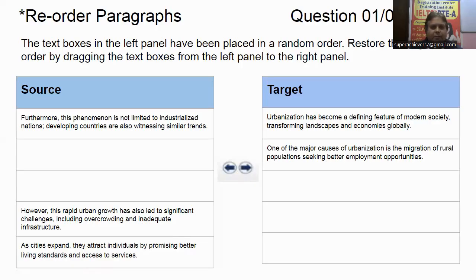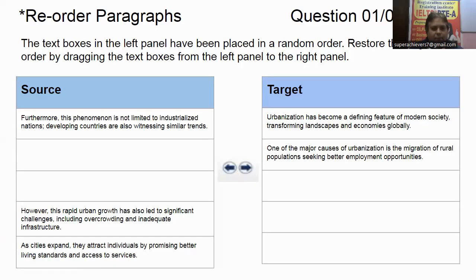However is a contradictory word. So whatever you get in the statement with however, before it there should be contradictory information. The rapid urban growth has also led to significant challenges. That means they are talking about some negative thing about urban growth, right?